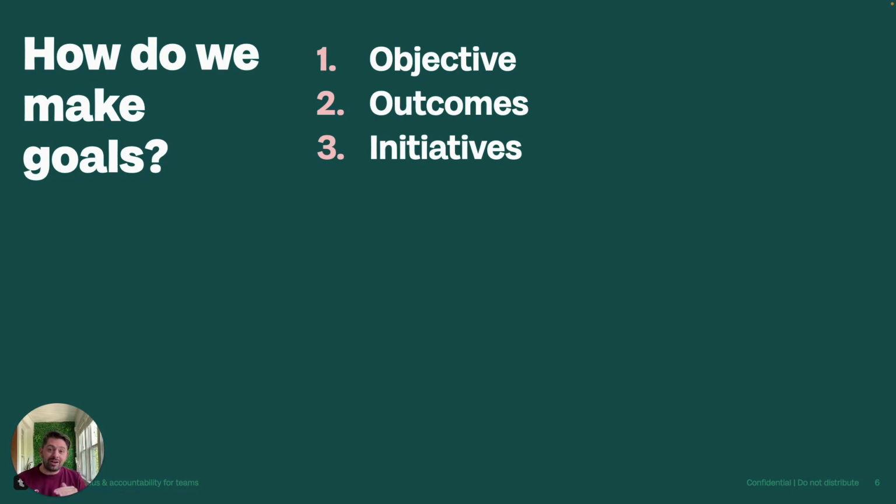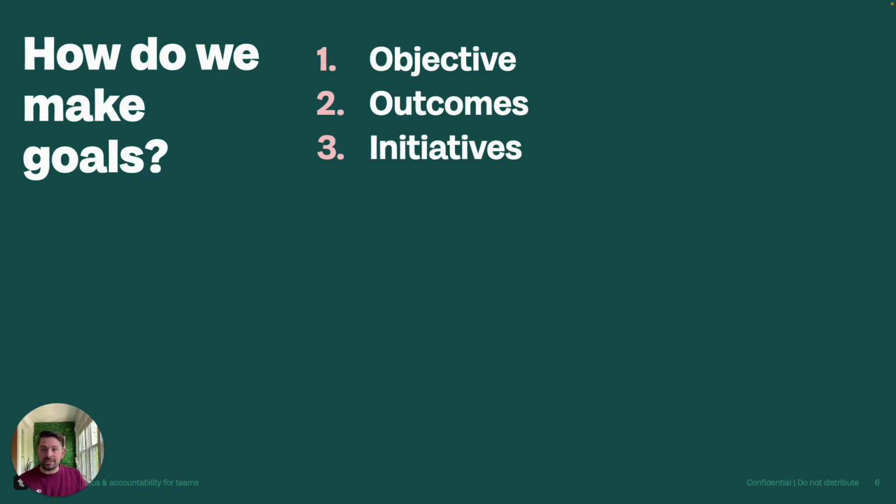Now, underneath there, it's going to be our initiatives. And this is the work that we're doing that is going to help us achieve those outcomes so that we can achieve our objective. This is going to be our tasks or projects. Now, in the course of the quarter that we're going to be looking at setting these goals and working on our goals, our initiatives are going to come and go. This is where we have a lot of flexibility and freedom to choose projects, to say, oh, we'll use this as an experiment, we'll try this.